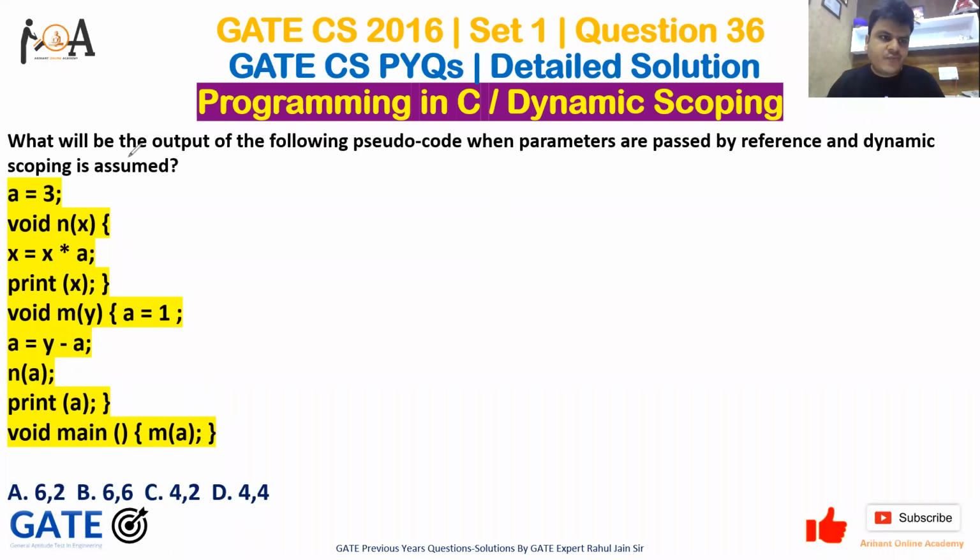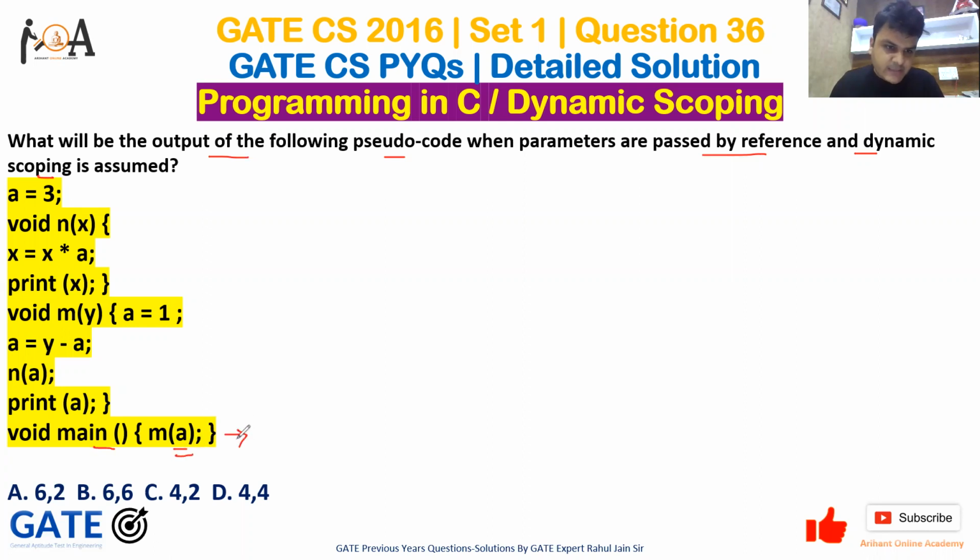So the question here is, what will be the output of the following pseudocode when parameters are passed by reference and dynamic scoping is used? So if you will see here, this is the pseudocode which is given to us, and parameters are passed as a reference and dynamic scoping is used. Okay, so our program will start from here, void main.